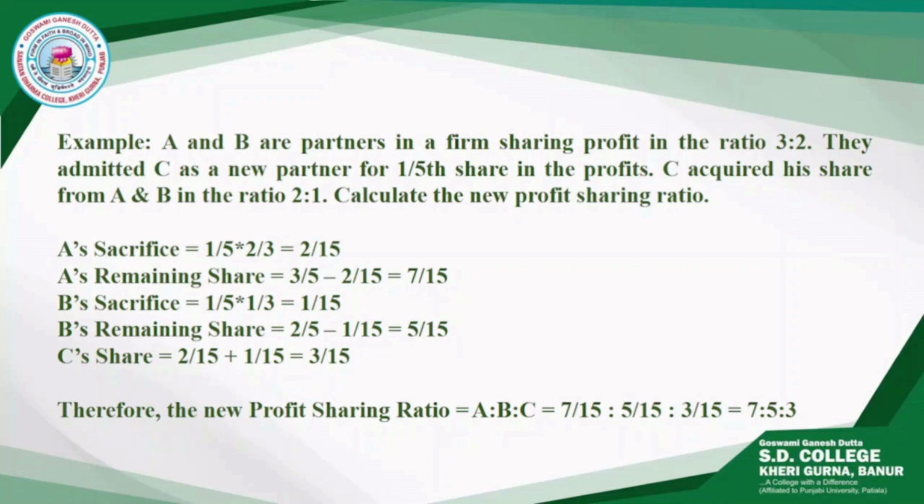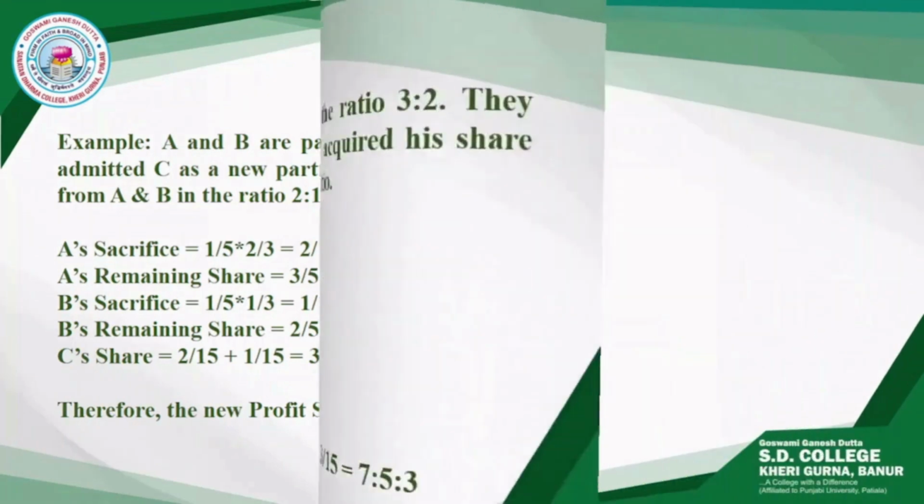Similarly, we will calculate B's remaining share, that will come to 5/15, and for C's share we will add the sacrifice of A and the sacrifice made by B, that is 2/15 plus 1/15. C's share will come to be 3/15, and the new profit sharing ratio will be 7:5:3.